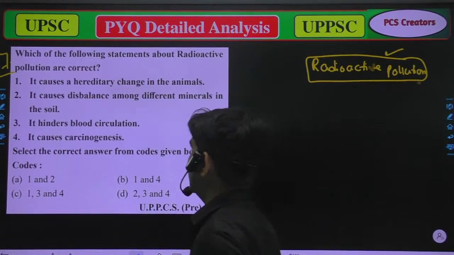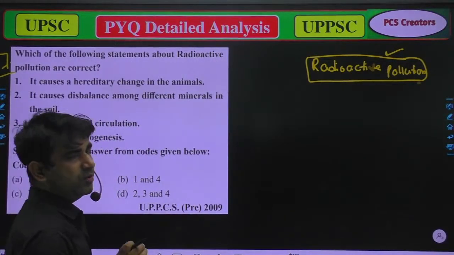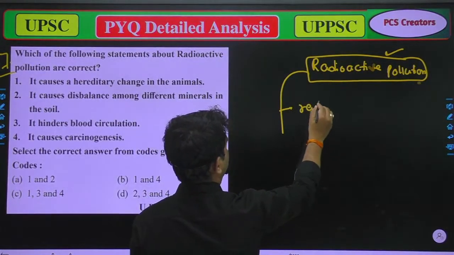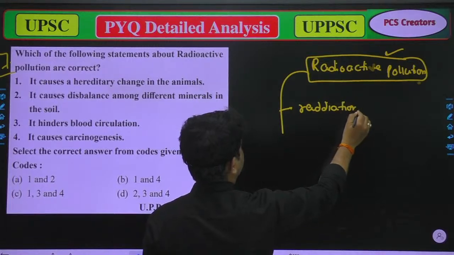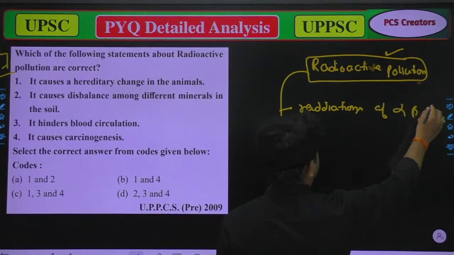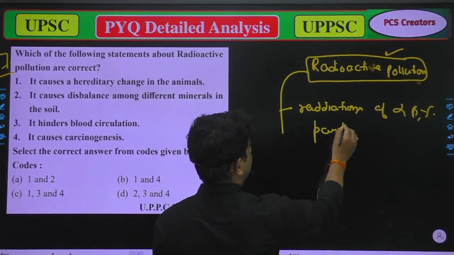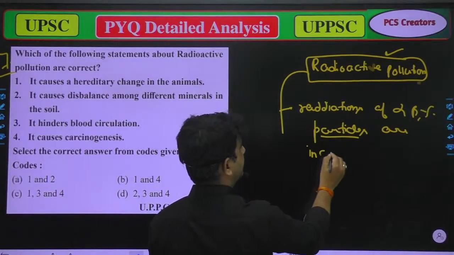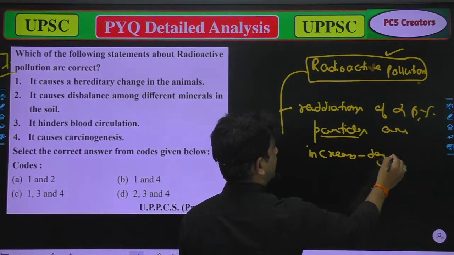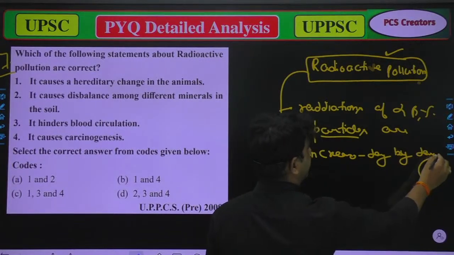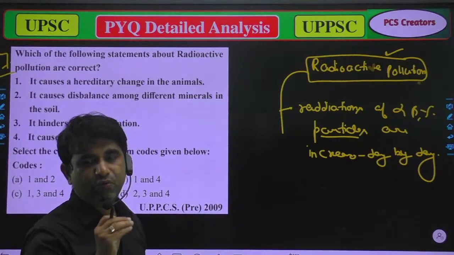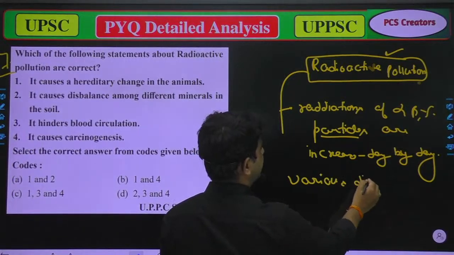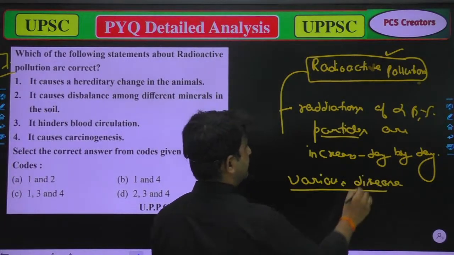That's not correct, because radioactive pollution is the pollution in which the radiations of alpha, beta, and gamma particles increase day by day, which causes various diseases.